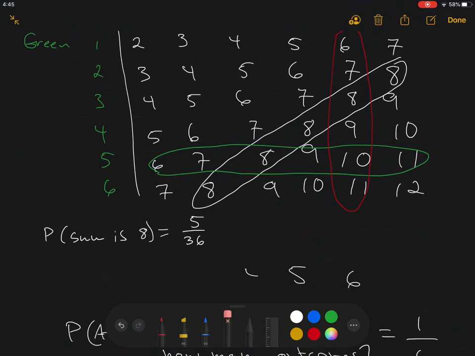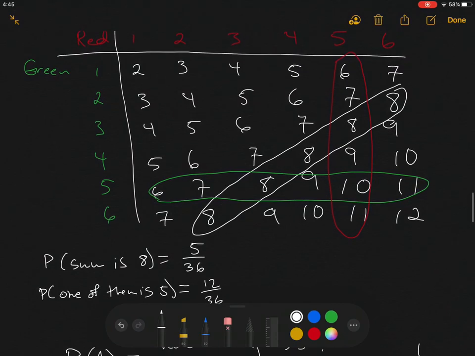I can probably erase these here, and so write down probability that one of them is 5. That would give me 6 of these, right? And then 6 of these, 12. So 12 out of 36. And now the last question that we have to answer is, are there any overlapping? Because we don't want to double count, right? Are there any overlapping? And there are several that are overlapping.